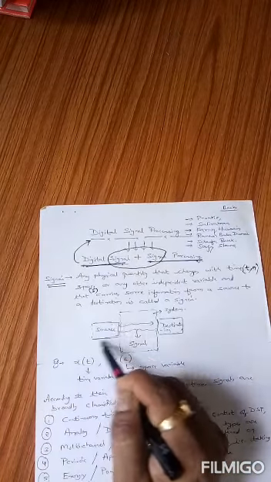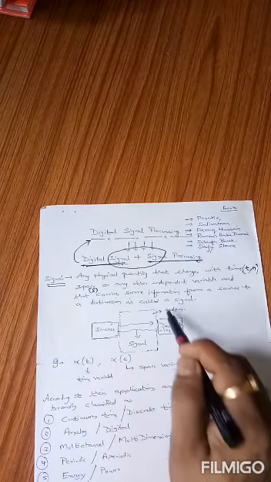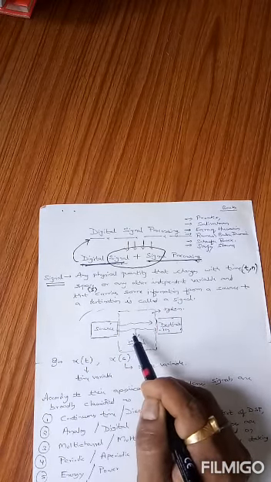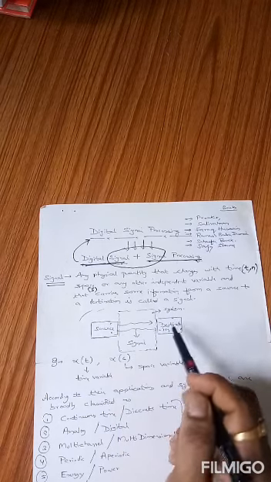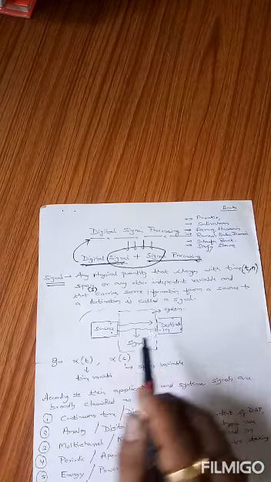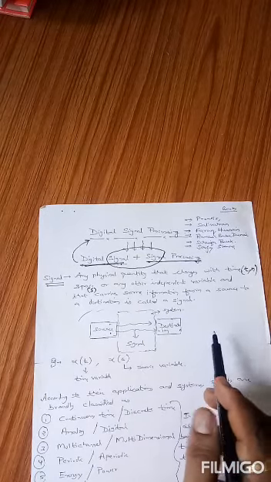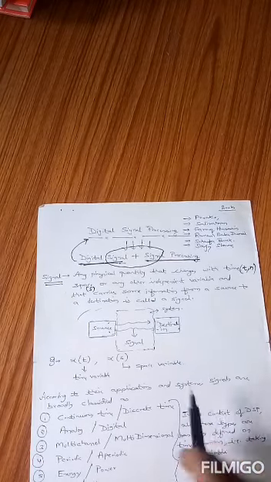Here I have defined one part of this diagram as source, another part as destination, and the whole thing is a system, and the physical quantity that is carrying information from a source to a destination is known as a signal. It is not necessary that the signal can be transferred only from one side. It can be both the sides. The transfer of information can be done to both the sides.